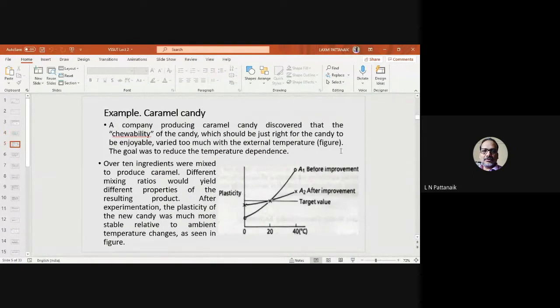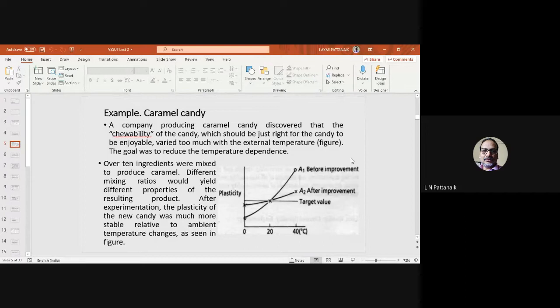Okay, some examples. If you are being introduced to robust design for the first time, then maybe some examples will make it more clear. Suppose there is a manufacturing company producing chocolates, caramel candy, and the company found that a response or property called chewability of the candy is under study.